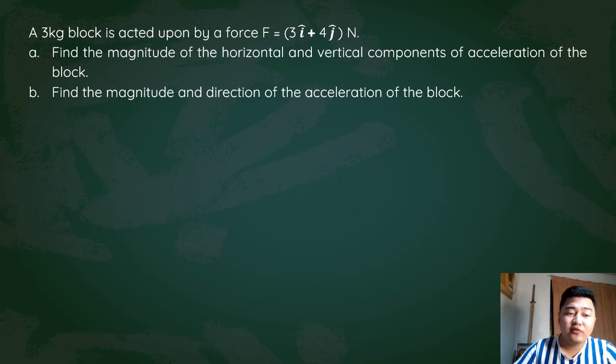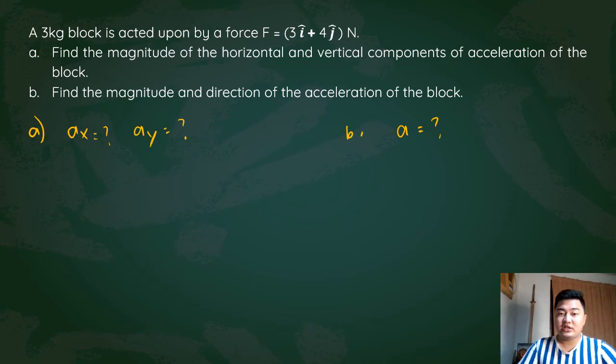So we need to solve for letter A, we need to solve for ax and the acceleration in y. For letter B, we need to solve for the acceleration of the block with the magnitude and direction. So how do we solve for your acceleration in x? What are our given values?